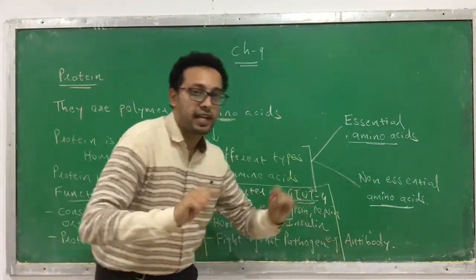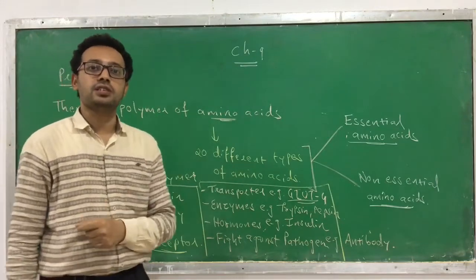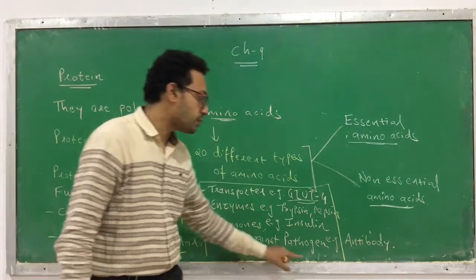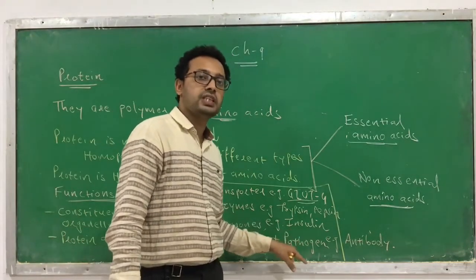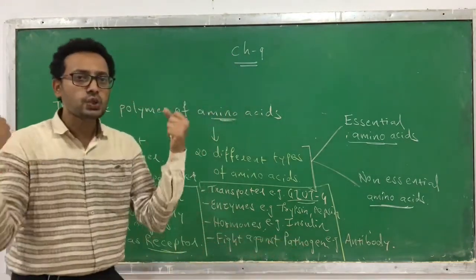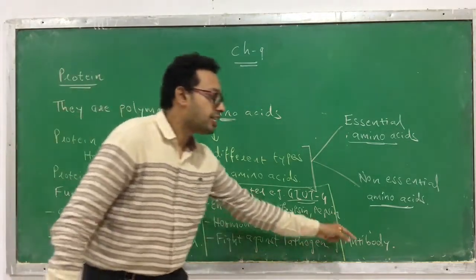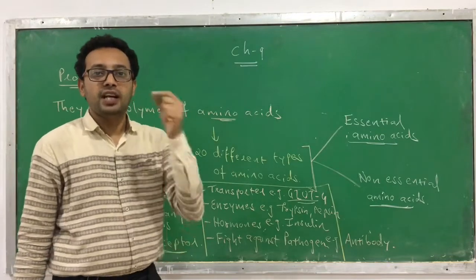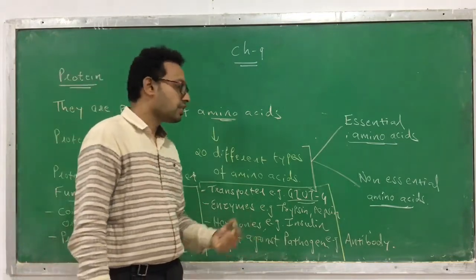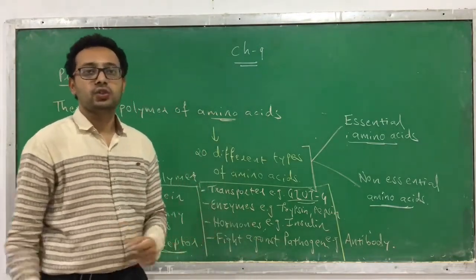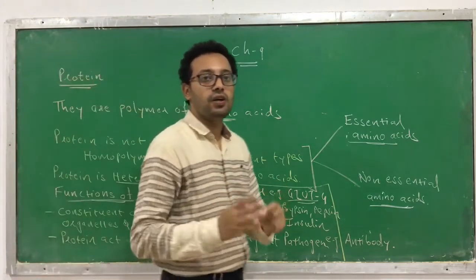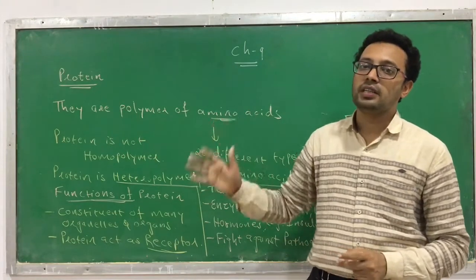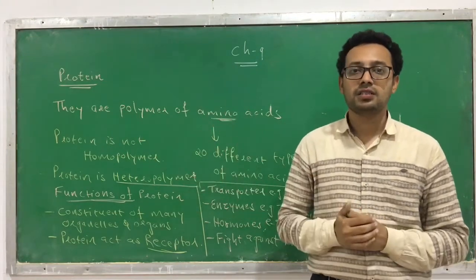The antibody helps to fight against infectious disease, which occurs by bacteria, virus, fungi, etc. So who causes this infectious disease? Pathogen. The antibody kills this pathogen or bad microbes which attack us. So these are the functions of proteins. That indicates that protein is necessary for us.